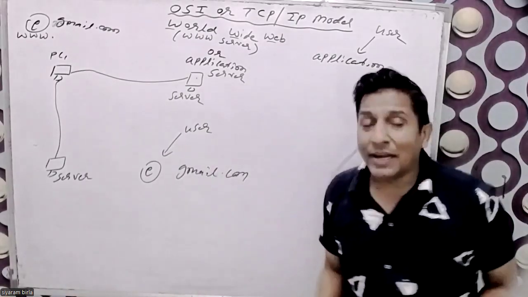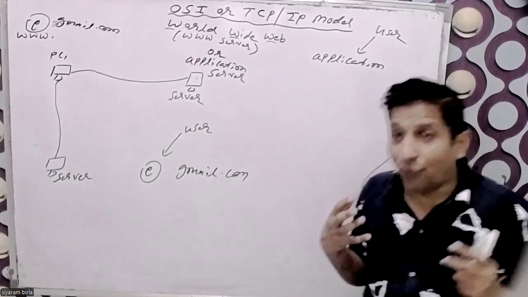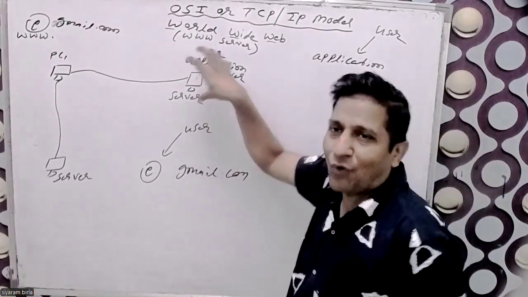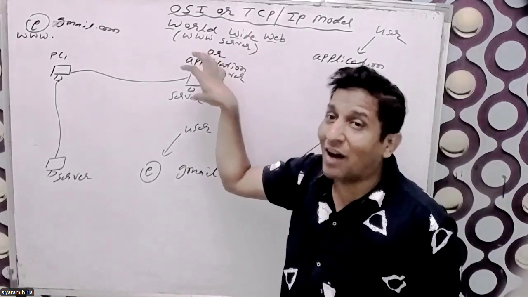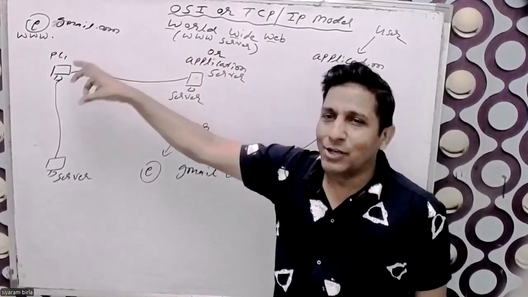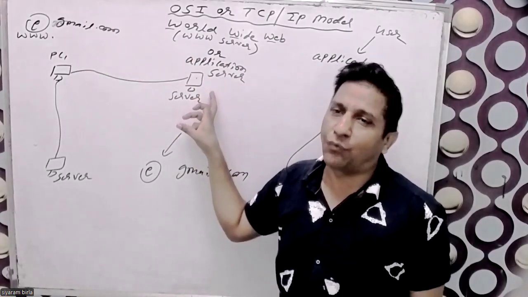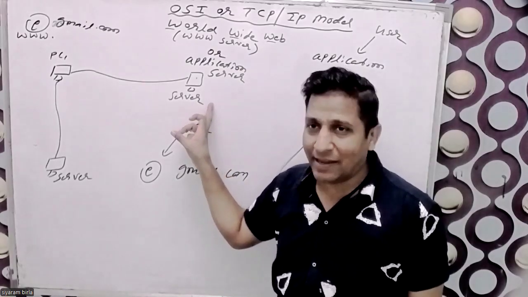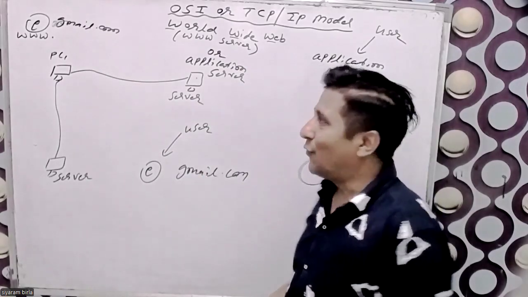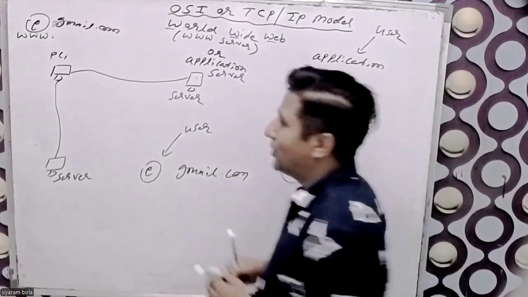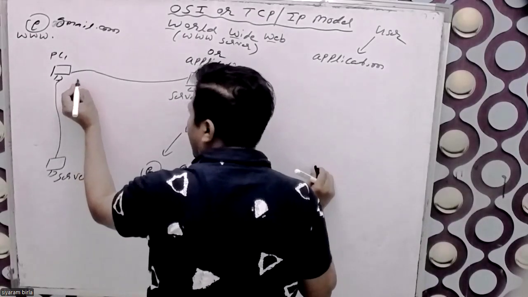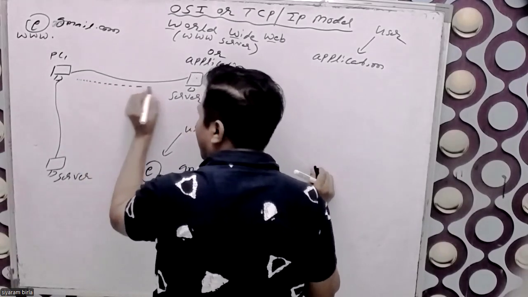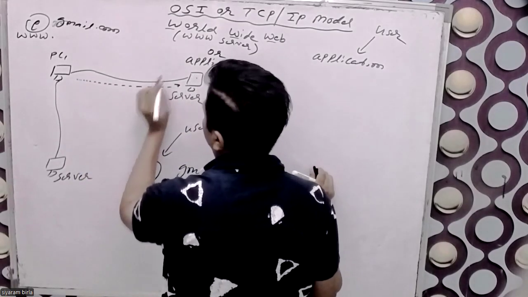So here we need a protocol which fetches the application form, because the application form is kept there, not here. I need the application form from the World Wide Web. So whenever we type gmail.com, the application form request goes there: please send me the application form.